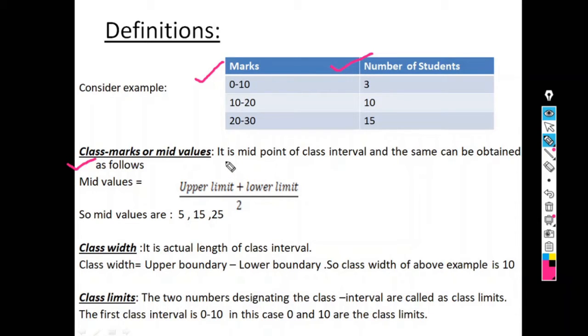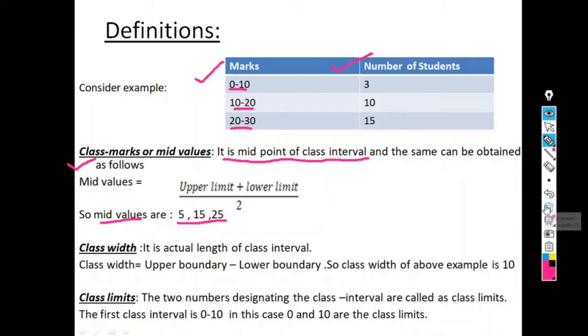So simply it is the midpoint of the class interval. What is the mid value of 0 to 10? 5. Mid value of 10 to 20 is 15, and mid value of 20 to 30 is 25. So this 5, 15 and 25 are called mid values, and mid value is also called class mark.